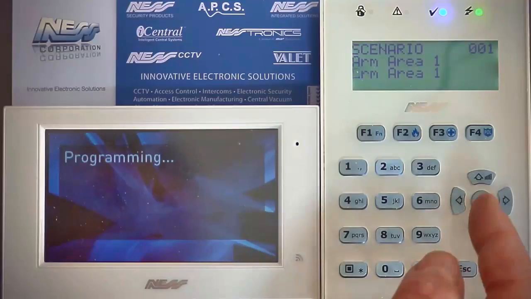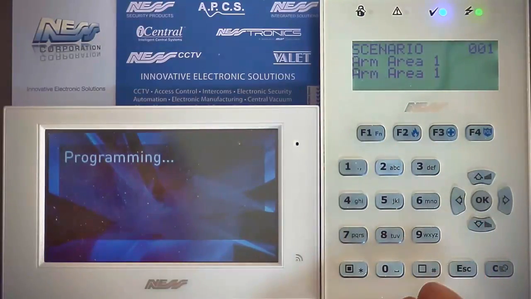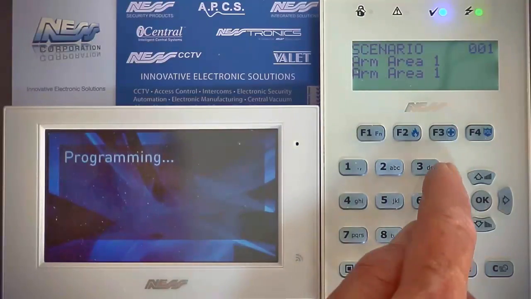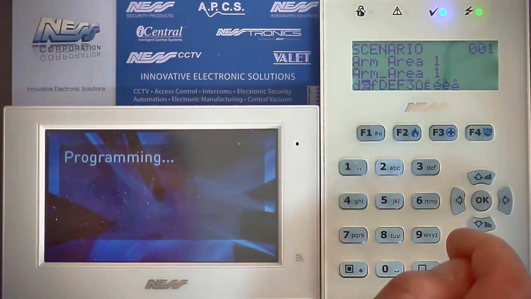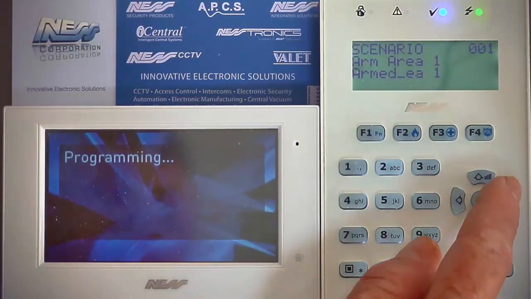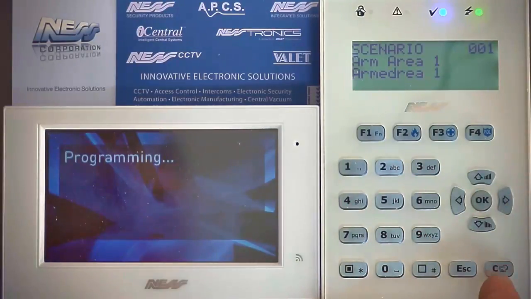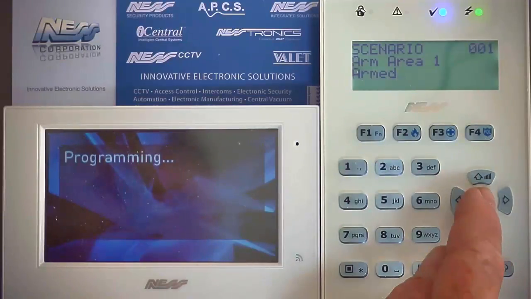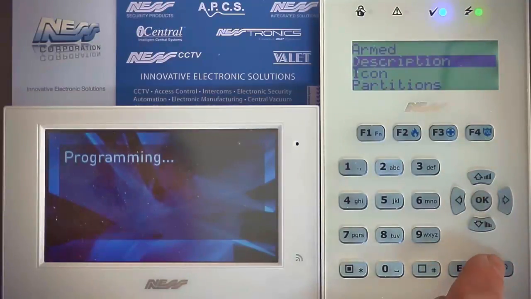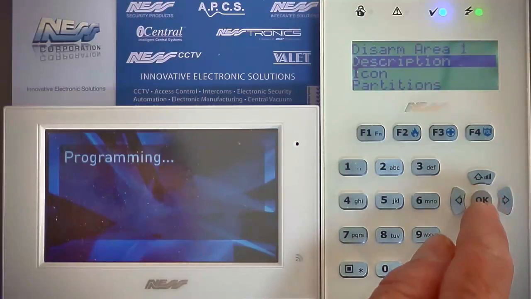Under description, instead of saying arm area 1, let's say armed. And to delete these, just go right across and now press the C button and that will delete it. So we'll just leave that as armed. Press OK to save. Move back one, come down to disarm, and let's just change that as well.